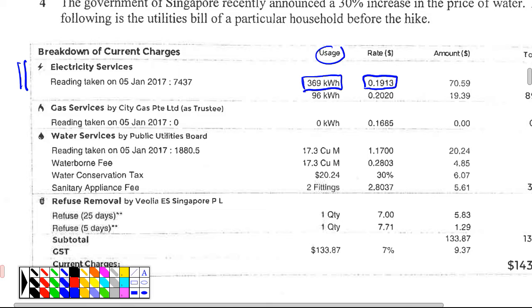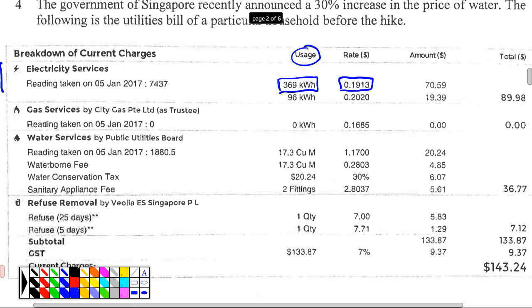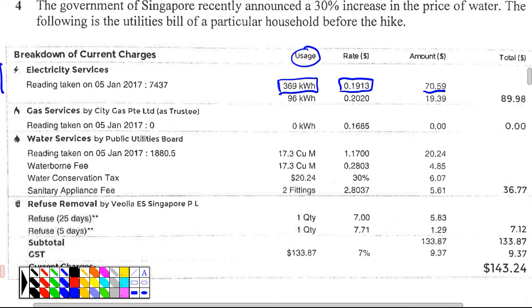They already write usage. So how to get 70.59? You multiply, then it equals this. Does it make sense? Can someone press a calculator? Okay, confirm. Correct, thank you.